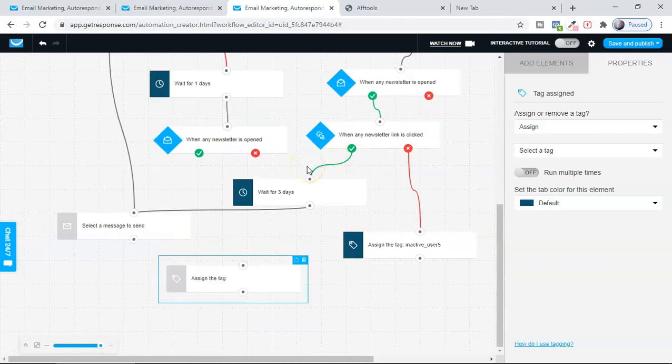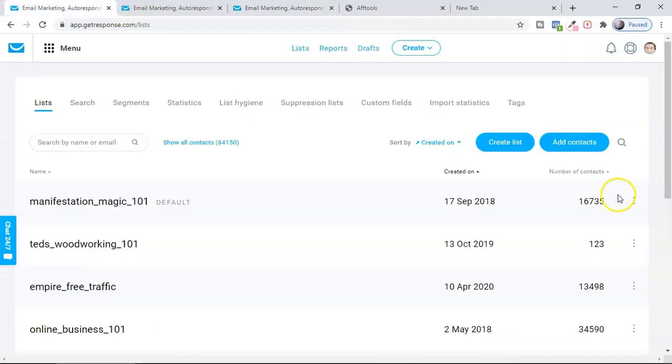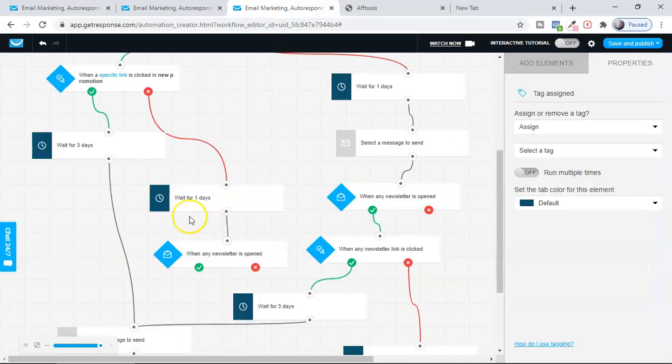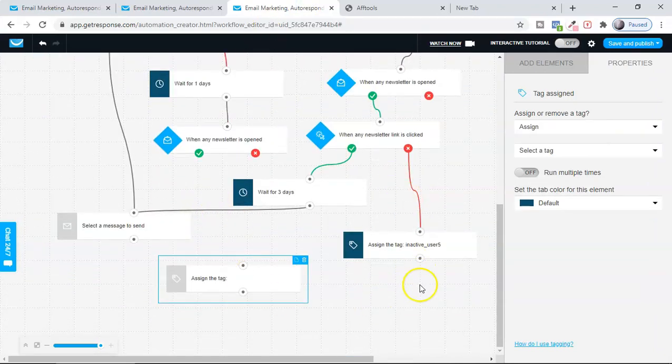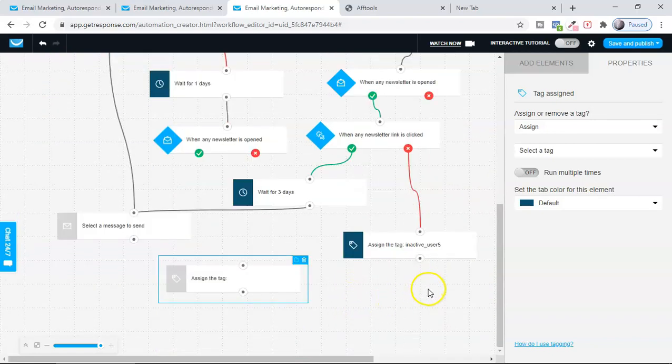And once you create this workflow for this list, we can keep on promoting any product to those people with the help of the workflow. Once you create it according to your strategy, this is all about your strategy, like waiting for 3 days and calling them an inactive user.